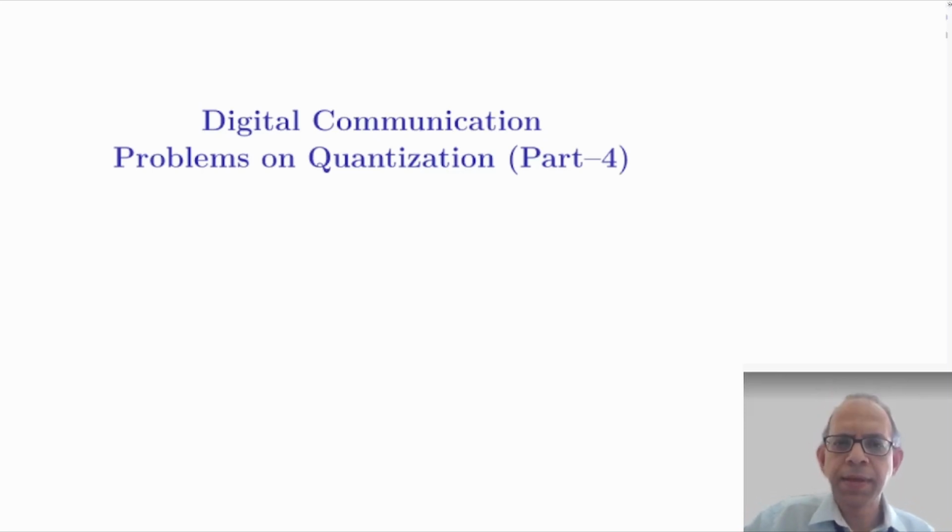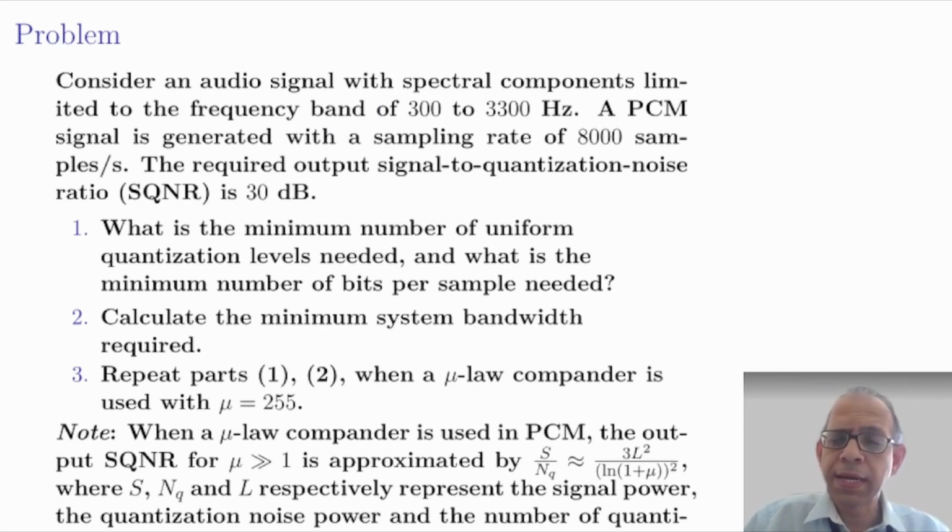Hello friends, let us solve another problem on quantization. Consider an audio signal with spectral components limited to the frequency band of 300 to 3300 Hz. A PCM signal is generated with a sampling rate of 8000 samples per second. The required output signal to quantization noise ratio SQNR is 30 dB.